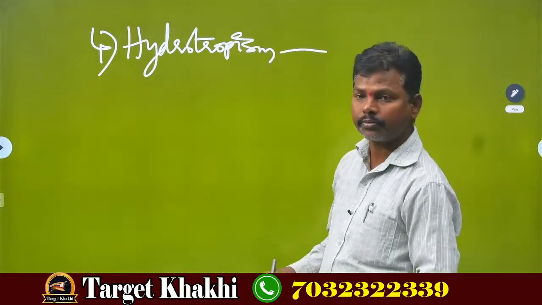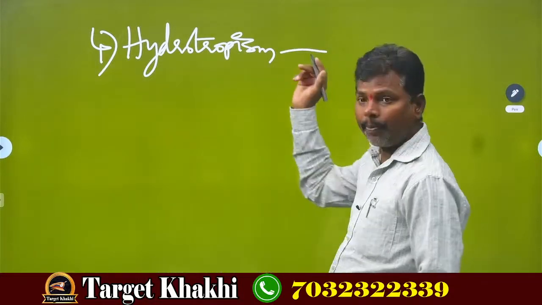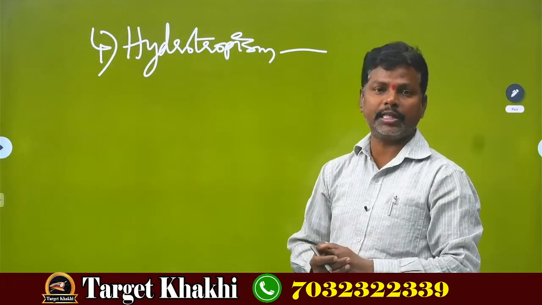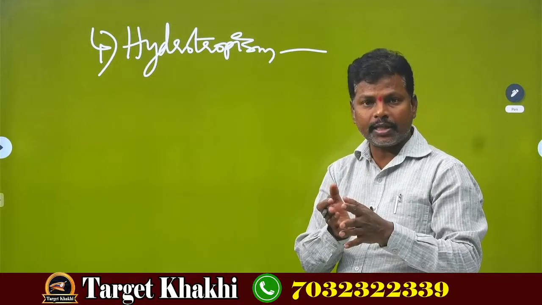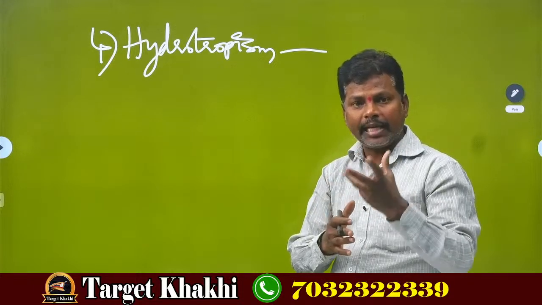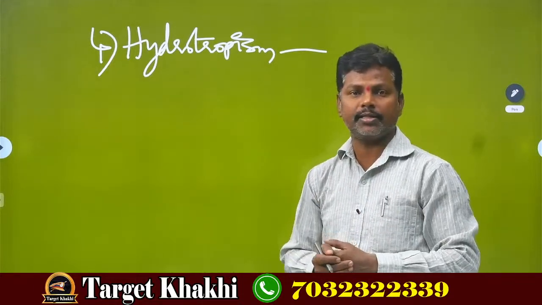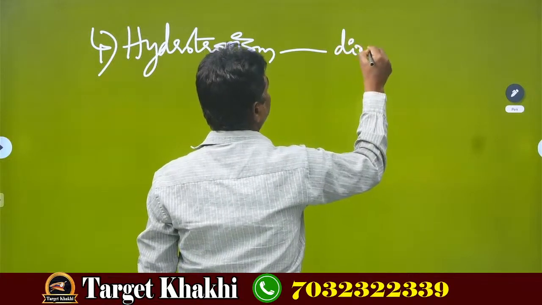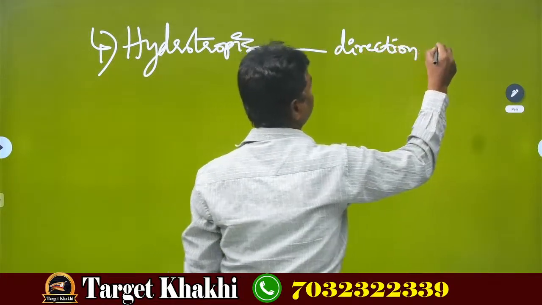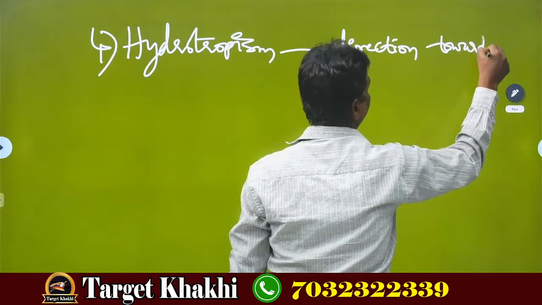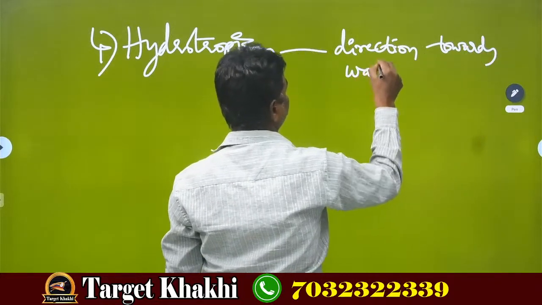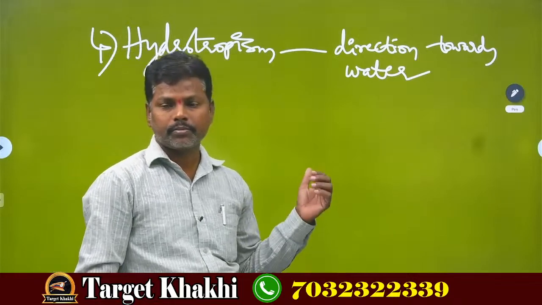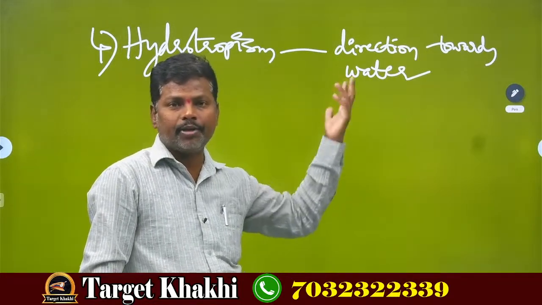Hydrotropism. The plants which show a response towards water bodies. The growth of the plant which shows direction towards water areas is called hydrotropism.